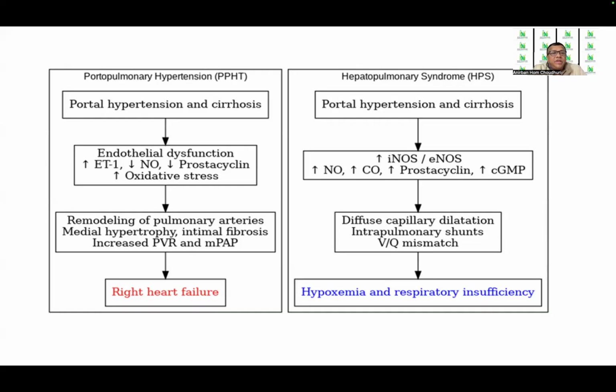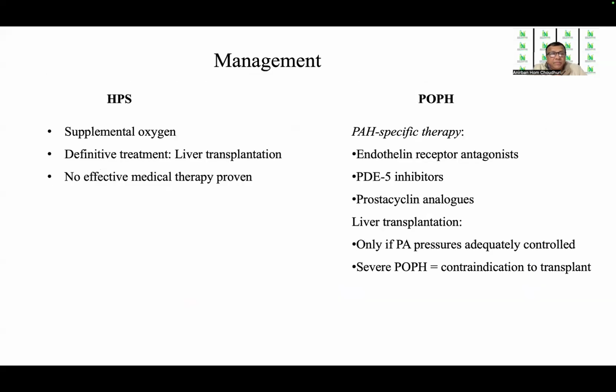So in portopulmonary hypertension, there is remodeling of the pulmonary arteries, with medial hypertrophy and intimal fibrosis, further giving rise to an increase in the PVR and the mean pulmonary artery pressure. Whereas in hepatopulmonary syndrome, there is diffuse capillary dilatation with intrapulmonary shunts and consequent VQ mismatch. So in portopulmonary hypertension, there is finally right heart failure, whereas in hepatopulmonary syndrome, there is hypoxemia and respiratory insufficiency.